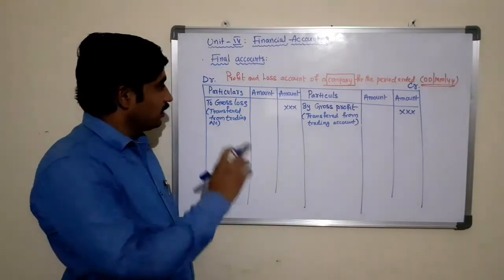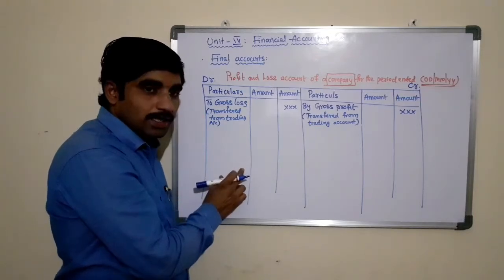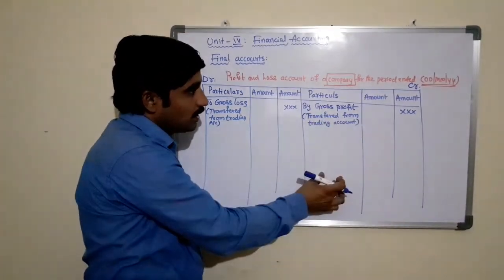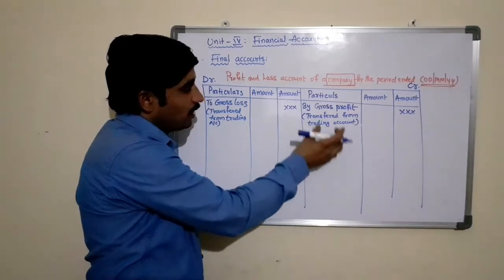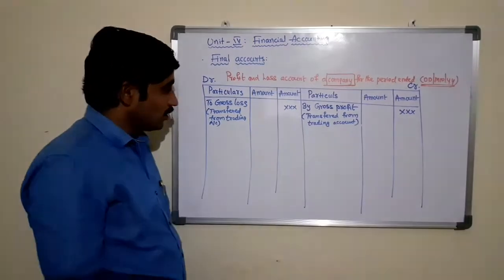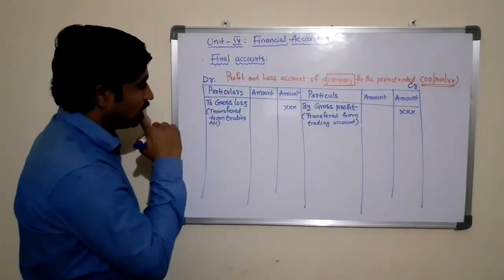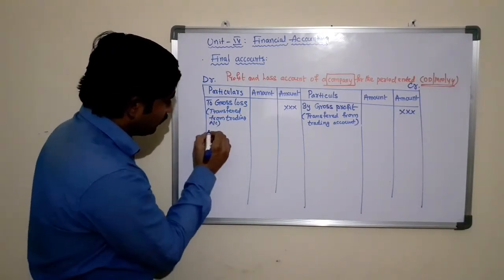As I said, the debit side of profit and loss account shows all the indirect expenses. The credit side of the profit and loss account shows all the indirect incomes of the business. So let us take some of the expenditures that come under the profit and loss account.